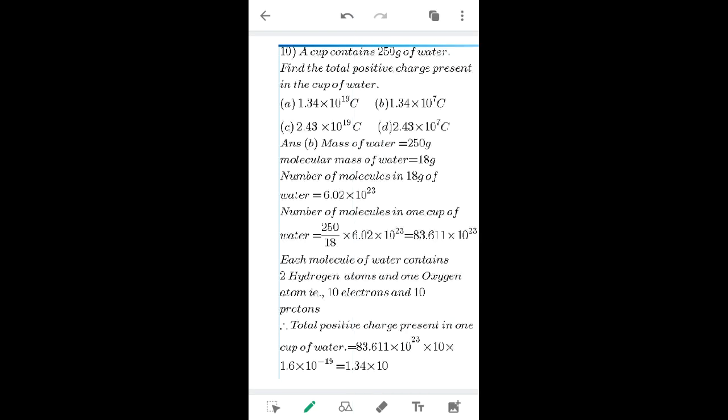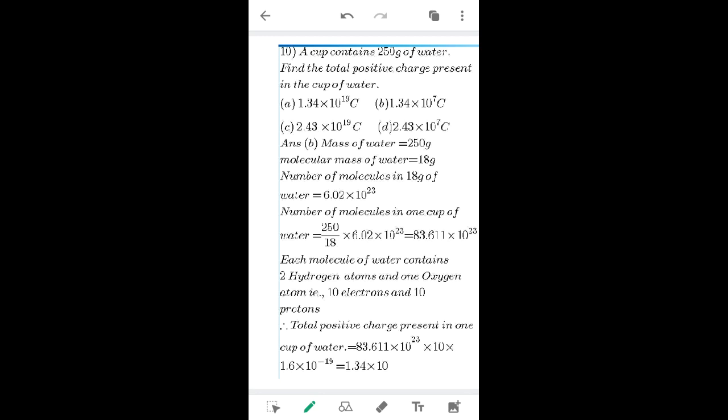Okay. Let us go to the 10th one. A cup contains 250 gram of water. Find the total positive charge present in the cup of water. Options are 1.34 into 10 raised to 19 coulomb, 1.34 into 10 raised to 7 coulomb, 2.43 into 10 raised to 19 coulomb, 2.43 into 10 raised to 7 coulomb.